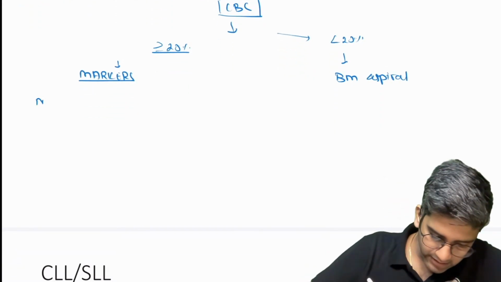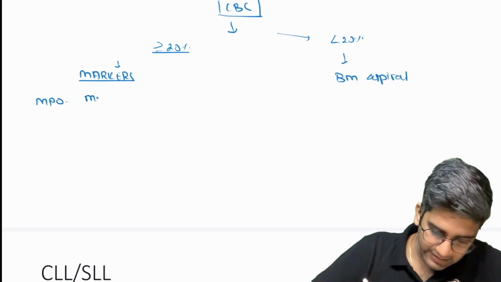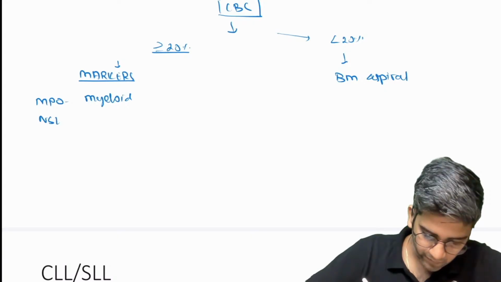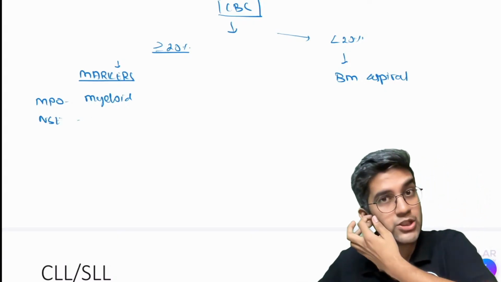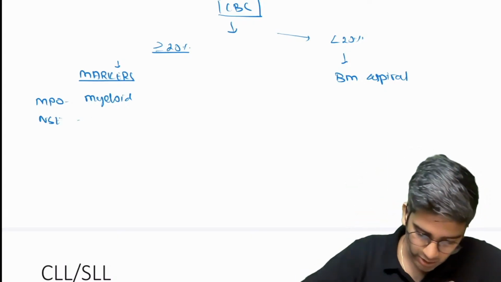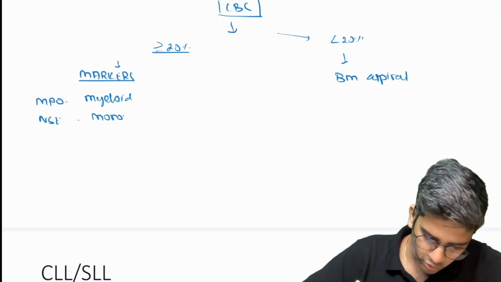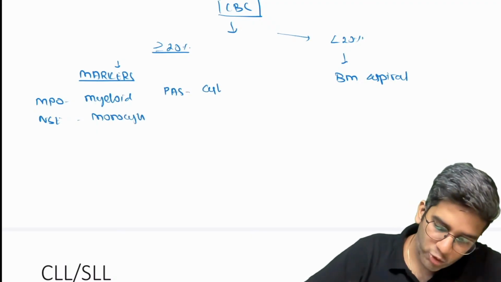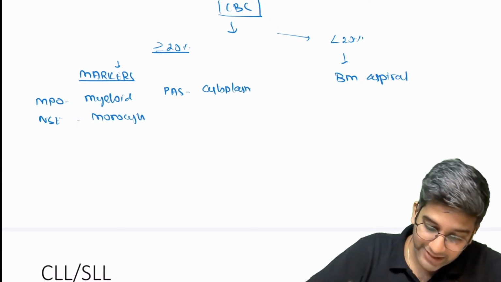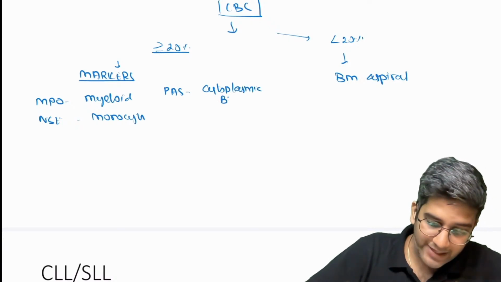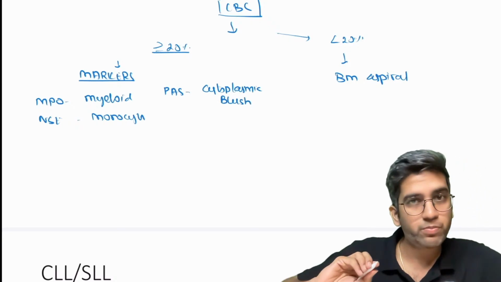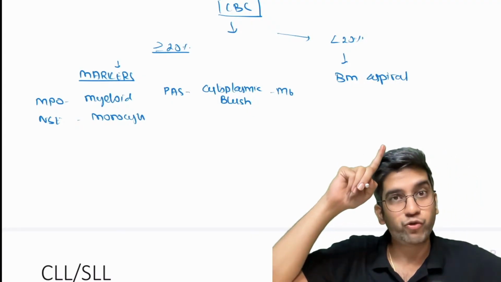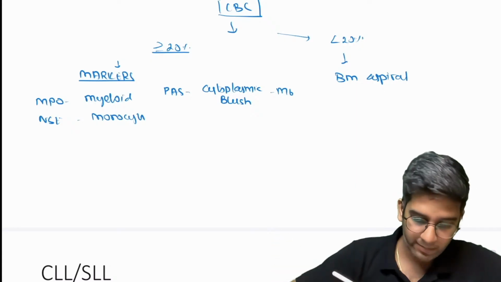So markers, MPO is a classical myeloid marker. Like TS said, NSE. There are two NSEs in pathology. This is non-specific esterase. Non-specific esterase is positive for monocytes. PAS with a cytoplasmic blush. This is important. If you cannot write or don't remember cytoplasmic blush, please don't write it. This is for M6, because PAS is positive in lymphoid blast, but cytoplasmic blush for AML M6.